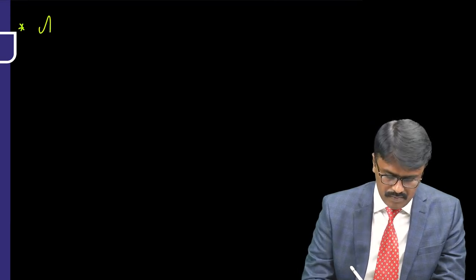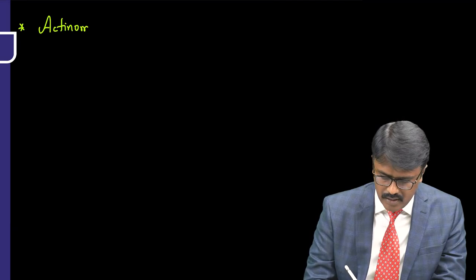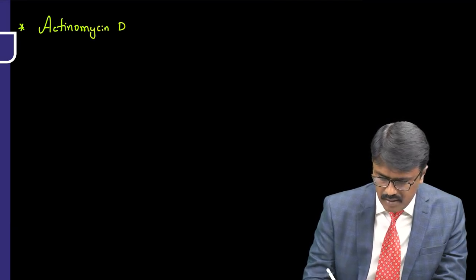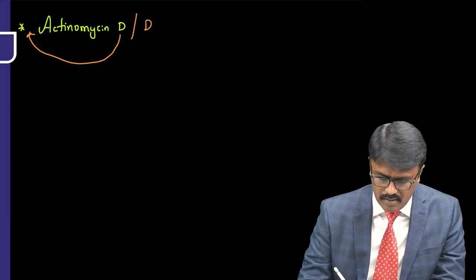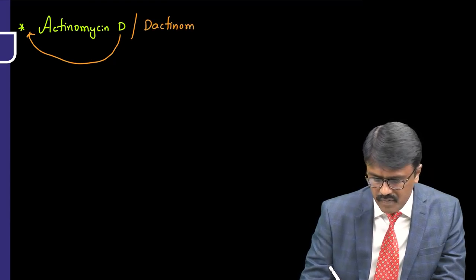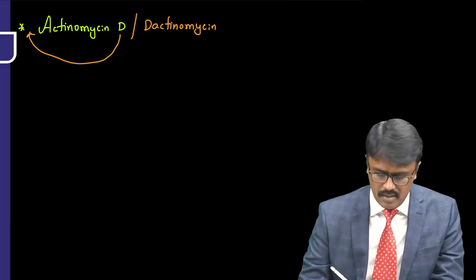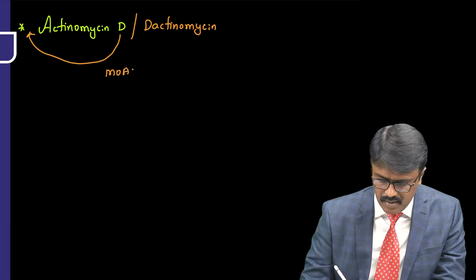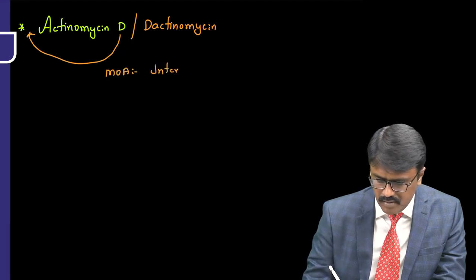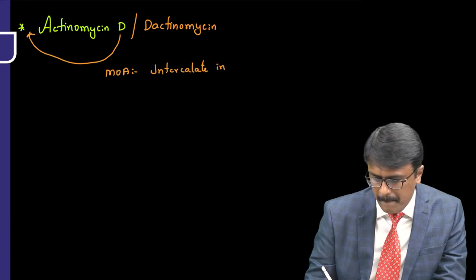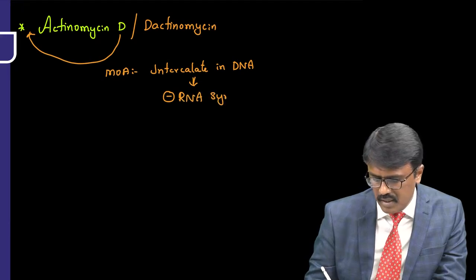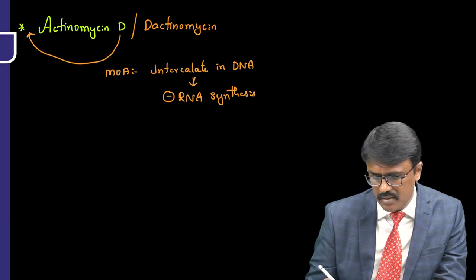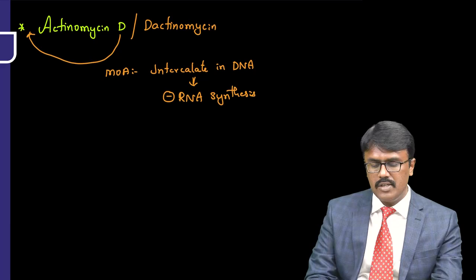Sir, are there any other anti-cancer antibiotics? Yes, we have something called actinomycin D. Now, you check the name, you add the D here. Actinomycin D is also called dactinomycin. See, one drug has two names. What is the mechanism of action? It also intercalates in DNA. But here, instead of doing DNA damage, it inhibits RNA synthesis. That is the specialty of actinomycin D, or dactinomycin.